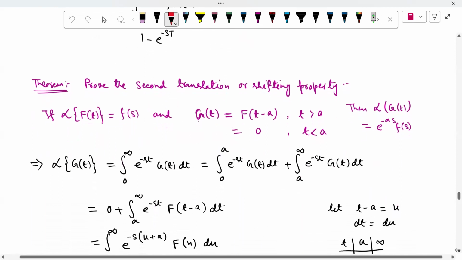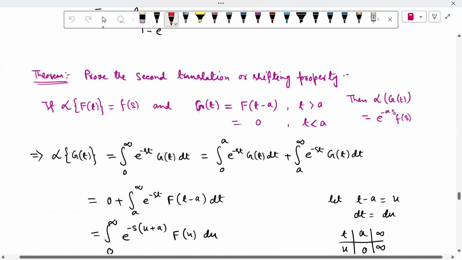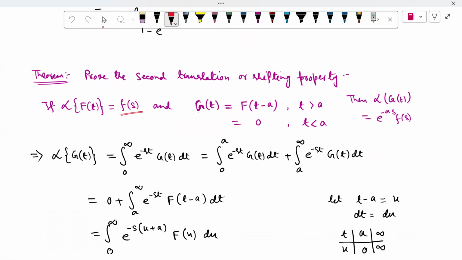Now we try to prove the second translation or shifting property. Let the Laplace transform of capital F(t) be equal to small f(s), and g(t) equal to F(t minus a) for t greater than a, and equal to 0 for t less than a. Then the Laplace transform of g(t) is given by e to the power minus as times f(s). So in some sense we can say this is the inverse of the first translation. In the first translation we take the Laplace transform in this form and we get the function as this, and here we are taking the inverse. So try to find this.